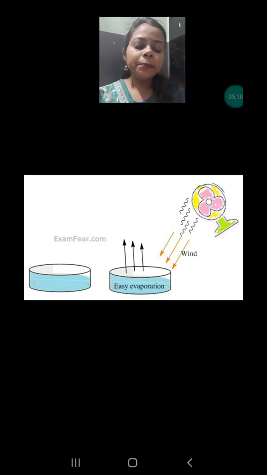The same example you are seeing in this picture. One bowl has water where no wind is there, whereas the second has wind. So due to wind, you are seeing the evaporation process happening very fast. So here one factor is wind. Wind is increasing the rate of evaporation.